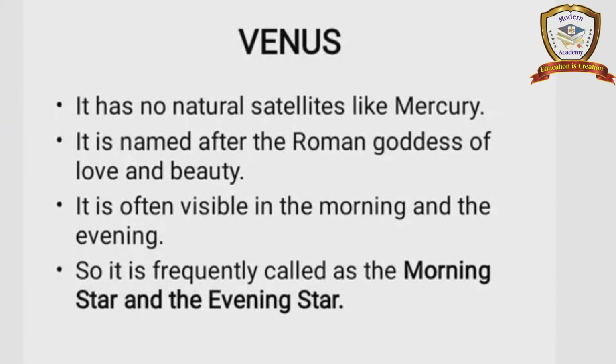Third point, it is often visible in the morning and evening time. Last point, it is frequently called the morning star and evening star. See the first point, no natural satellite. Second point, it is named for love and beauty. Third point, it is visible in the morning and evening time. And last point, frequently called the morning star or evening star.